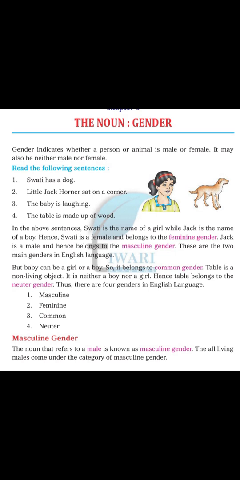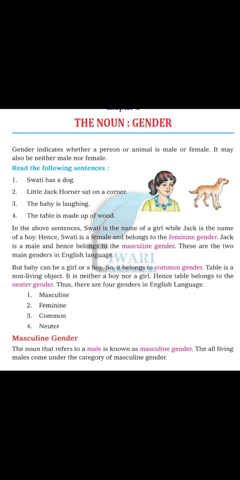So feminine means female, that is easy to understand. And the second one is male. Jack is a male. Male means boys, and he belongs to the category of masculine gender. There are two main genders in the English language. But a baby can be a girl or a boy, so it belongs to the common gender. There is no clear factor, so it belongs to the common gender.